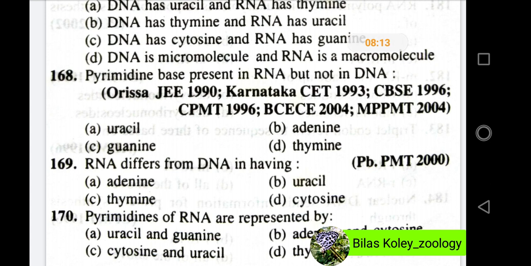Now, question 168. Pyrimidine base present in RNA but not in DNA. And the options are uracil, adenine, guanine, and thymine. In these questions, the right option will be option A, uracil.